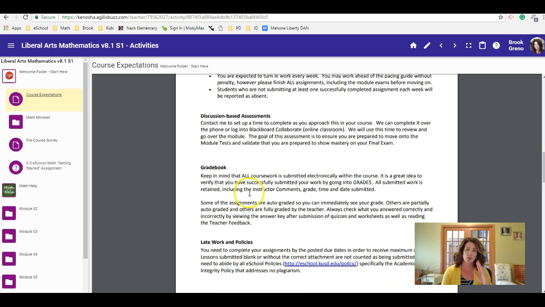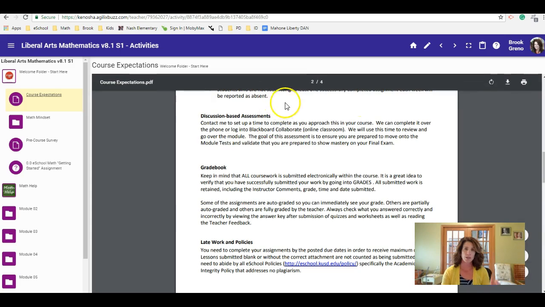Your gradebook, your grades: check that on a regular basis. When you log into your math course, you're not going to go to your grades every time, but that's something you definitely want to go to, because that will give you the work you've done and what's been graded. You can check your work, go back and look at your mistakes, see your start date, see your end date, and see what you should be finishing this week.